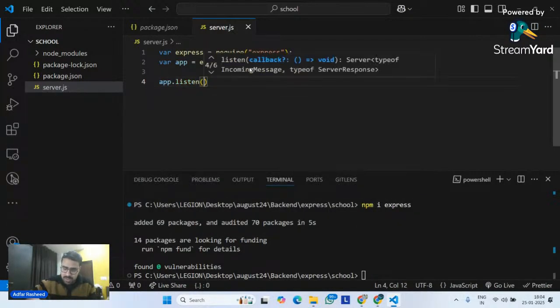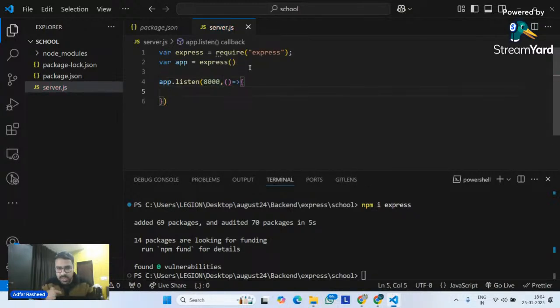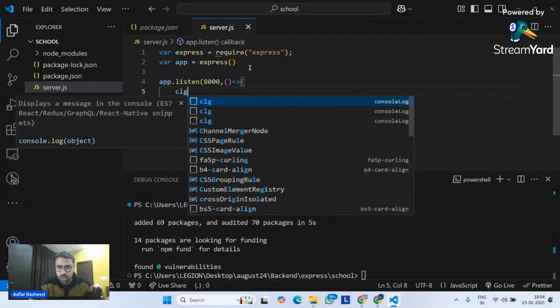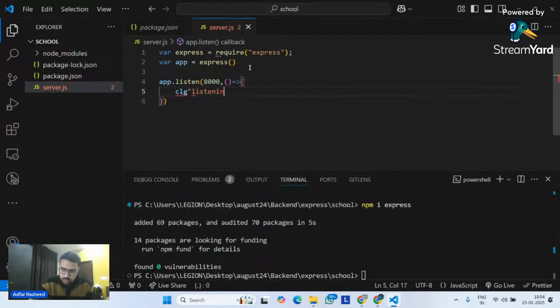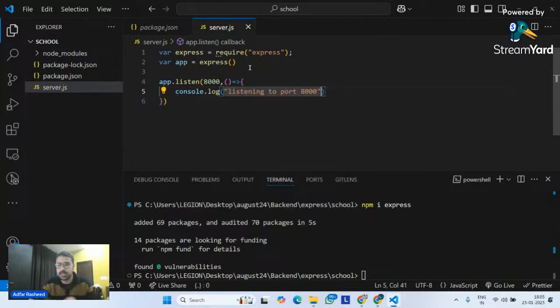So I will simply ask it, hey, please listen to a port called 8000, and then please execute this particular function while you give me a console.log saying listening to port 8000 in this case. Done. So we have something like this. Let me try to Ctrl+X this, since it has not given me any suggestions to Ctrl+X like this, like this, like this. Done, perfectly fine. So we have created our server.